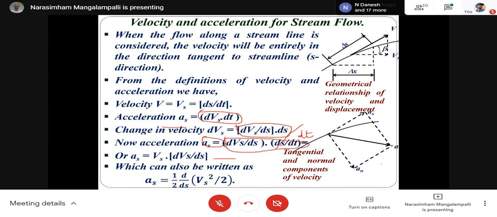Now, what is this part? This part is nothing but dvs by ds.